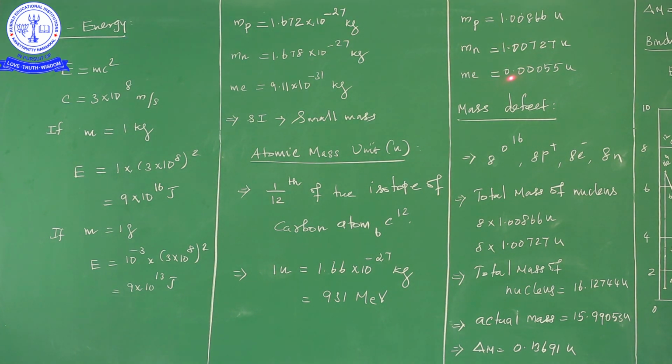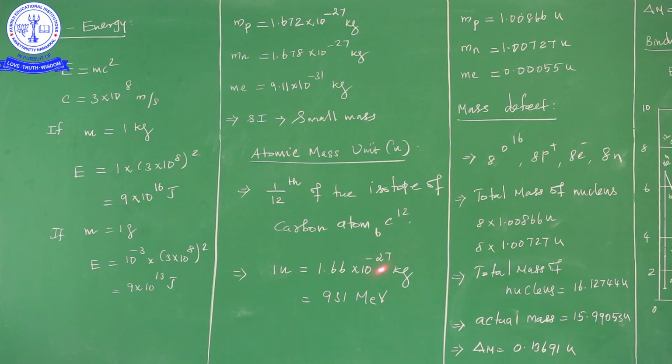So the mass of the proton is 1.00866 atomic mass unit, the mass of the neutron is 1.00727 atomic mass unit, and the mass of the electron is 0.00055 atomic mass unit. The mass of the proton and mass of the neutron start with 1, but the mass of the electron starts with 0. Why? Because the mass of the proton and neutron are of the order of 10^-27, while the mass of the electron is of the order of 10^-31. So the mass of the electron starts with 0, and the mass of the proton and neutron start with 1.